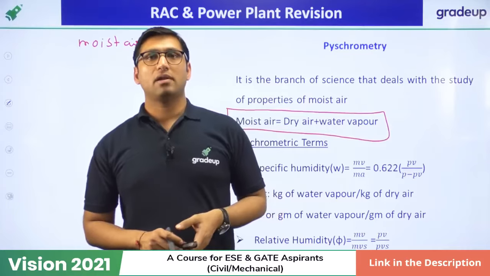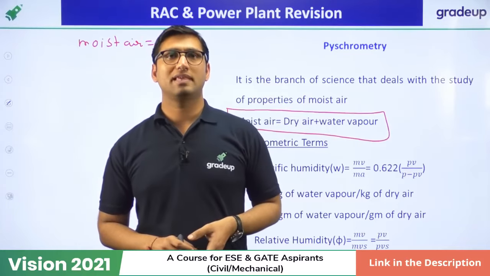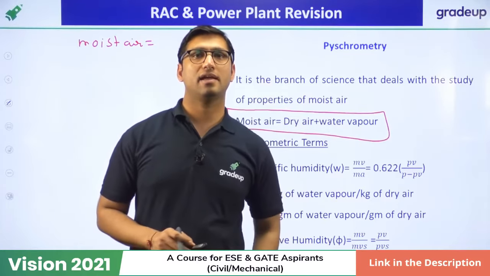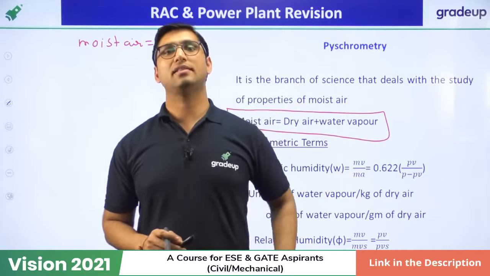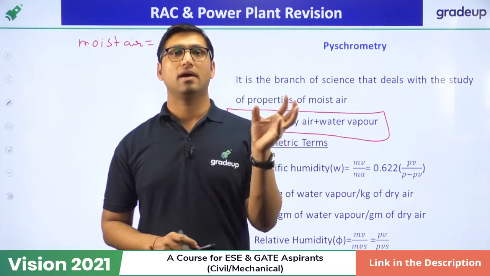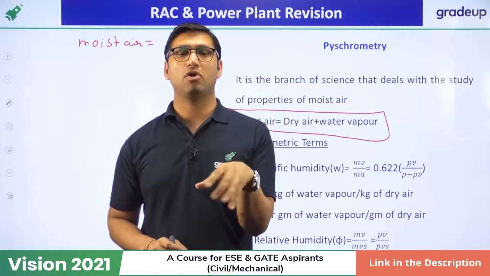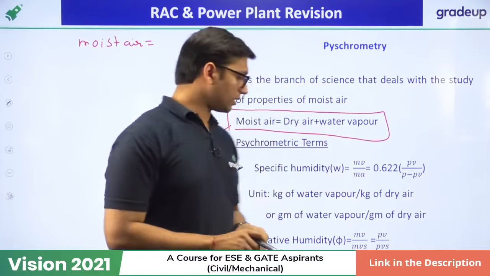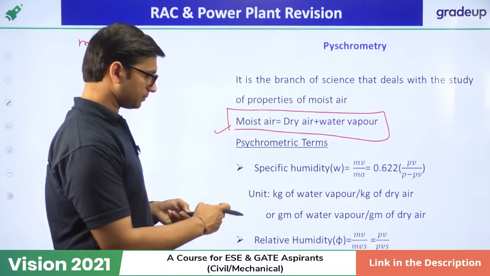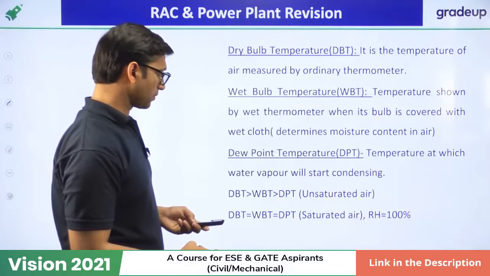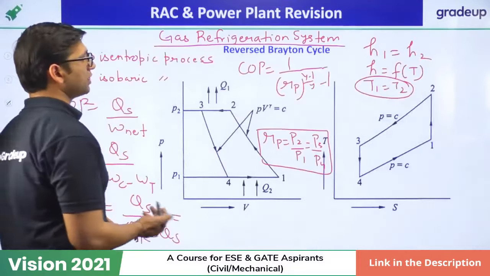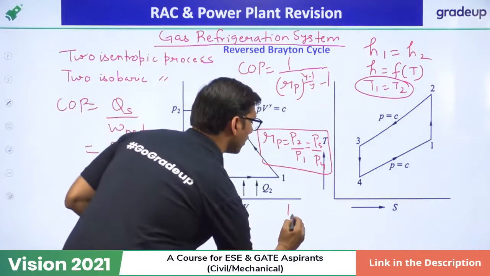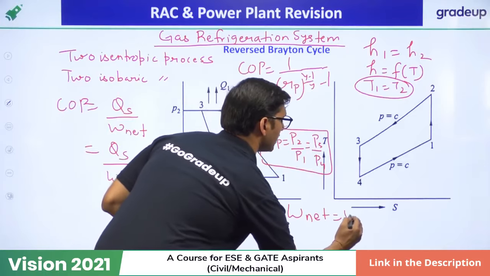Is negative power in RP or what? If you are talking about the gas refrigeration system, you know that in the gas refrigeration system the net work will be negative work because we are supplying the work. We know that net work is equal to turbine work minus compression work.